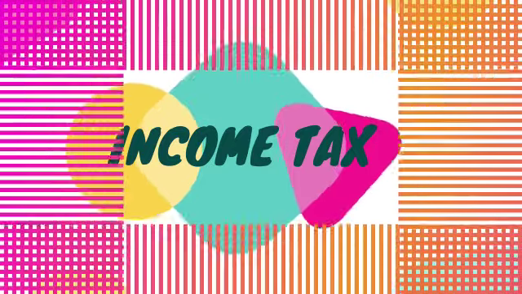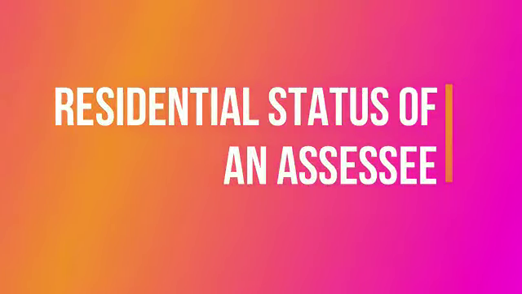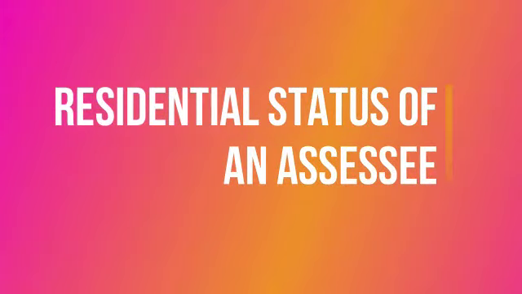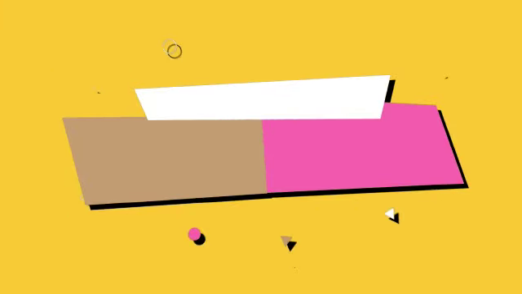In the previous lecture, we discussed the residential status of an assessee, whether an assessee is a resident and ordinary resident, not ordinary resident, or non-resident. In this session, let us discuss the scope of total income.